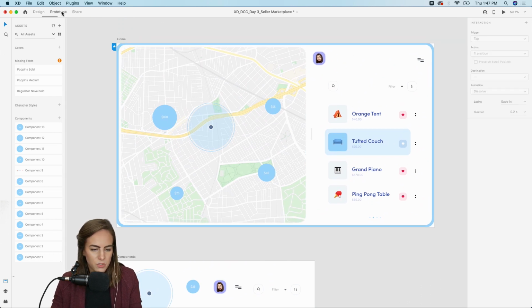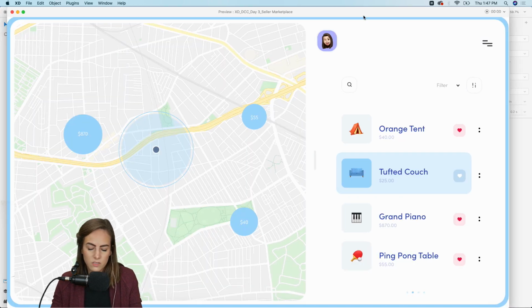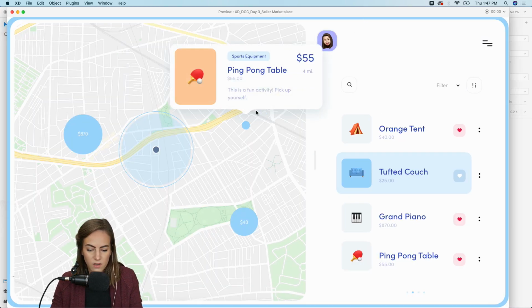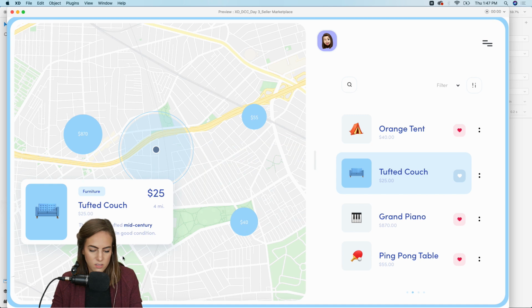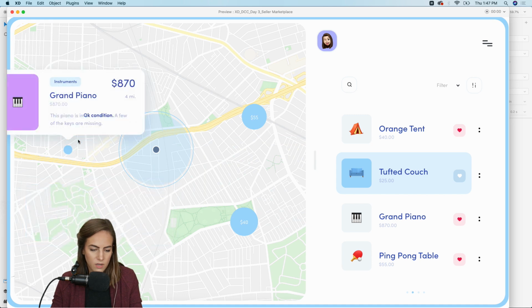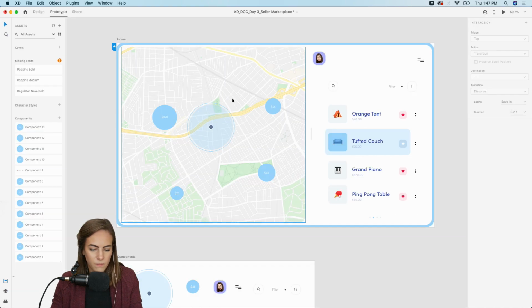So let's go over to prototype mode, and really we've already done everything. We've edited the states to hover, so we can already go ahead and preview this. So again, hover over everything. We've got all of the description, orange tent. So you see the changes that I made here. Oh, we need to move that one over a bit.